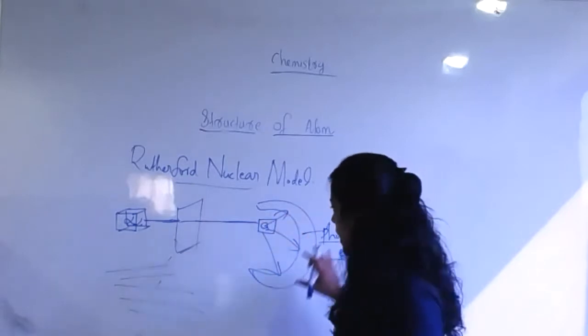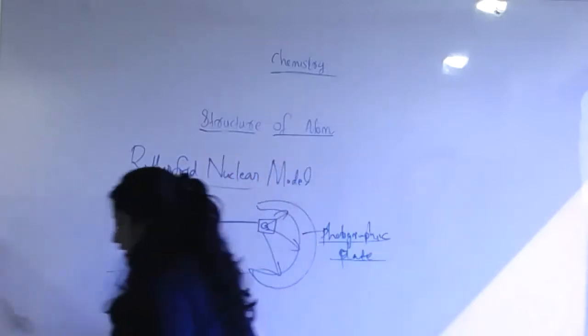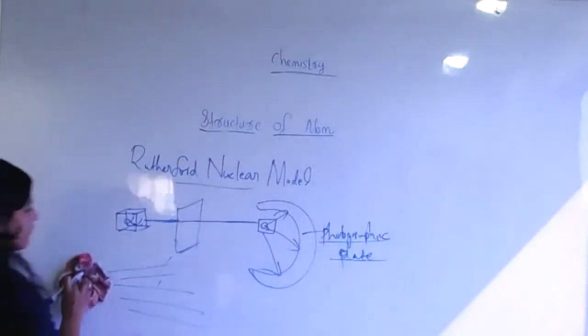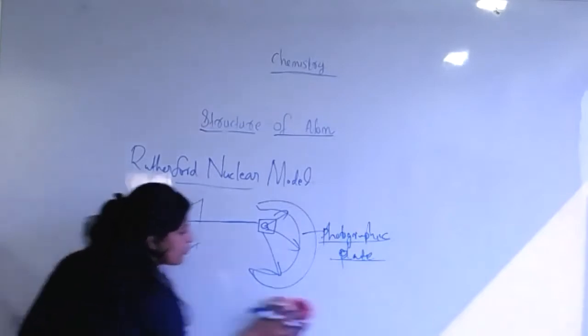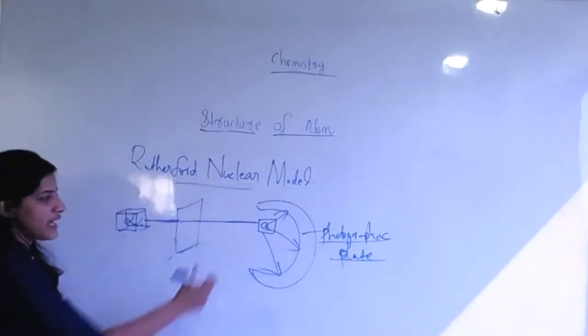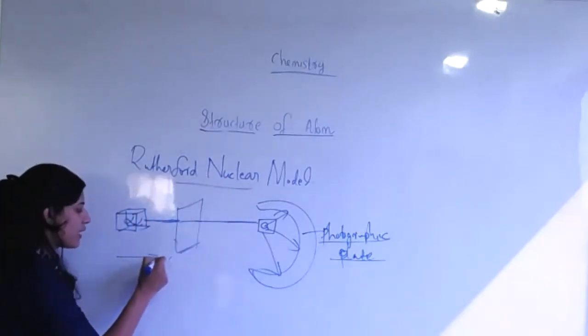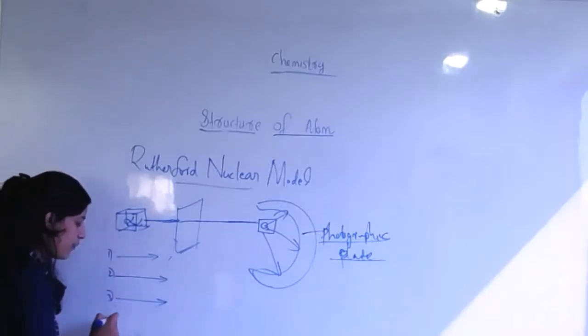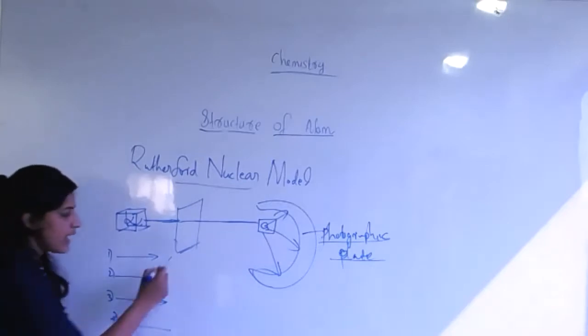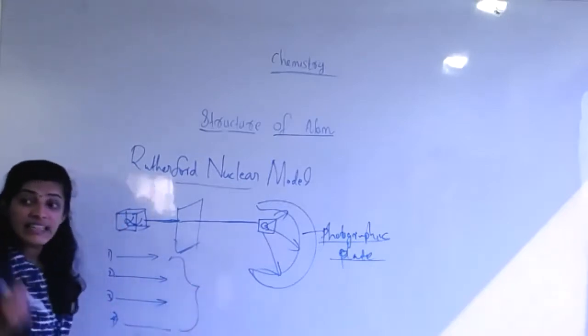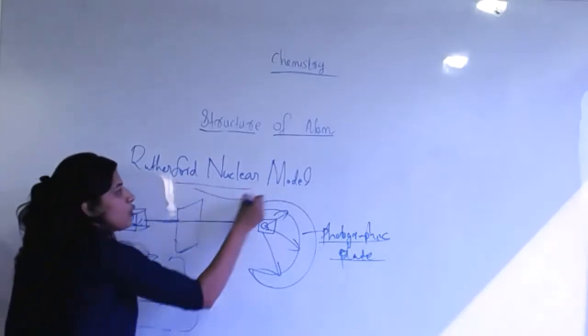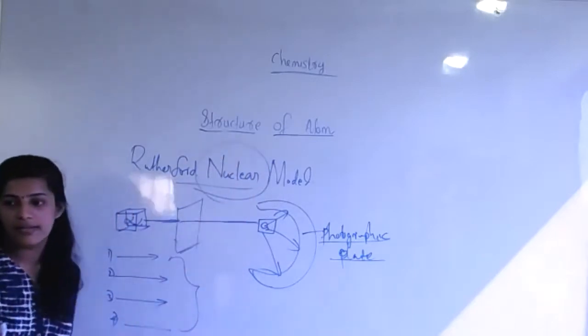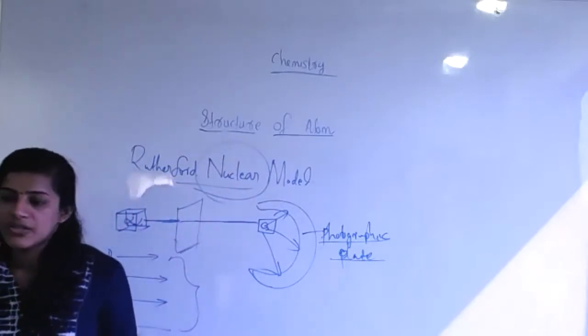Then what will the scientists do now, students? With the conclusions about the nature of the rays and their striking behavior, they will point everything out one by one, 2, 3, 4, like this. After that, they will create a generalization. That generalization led to the discovery of the nucleus. That we will cover in the next section.